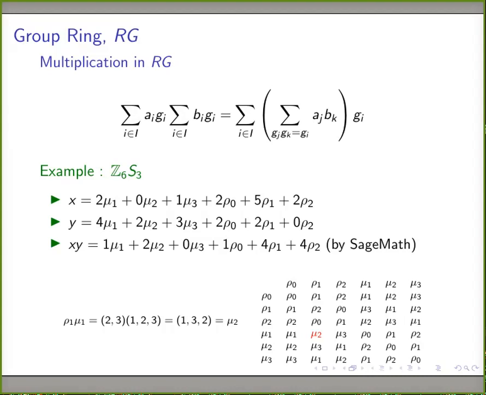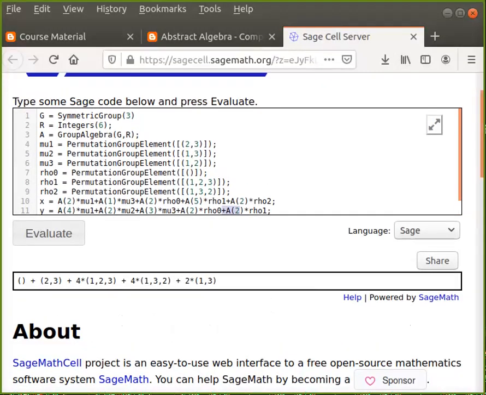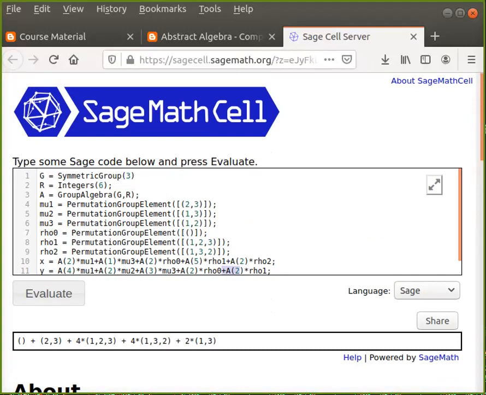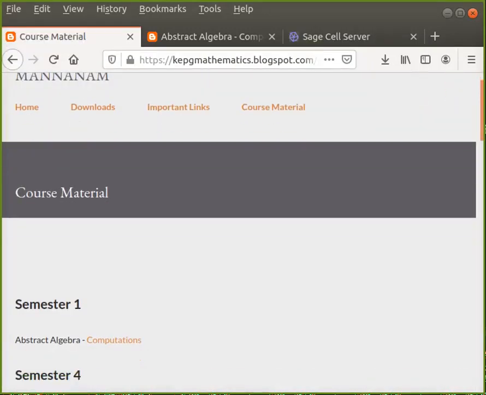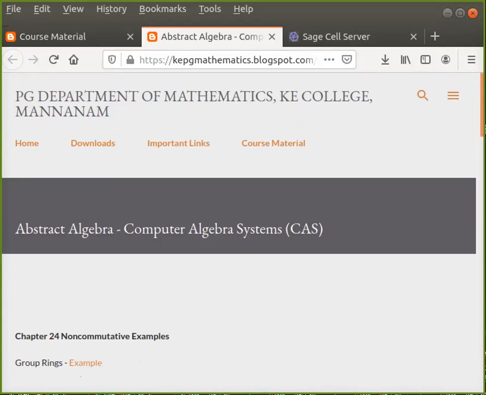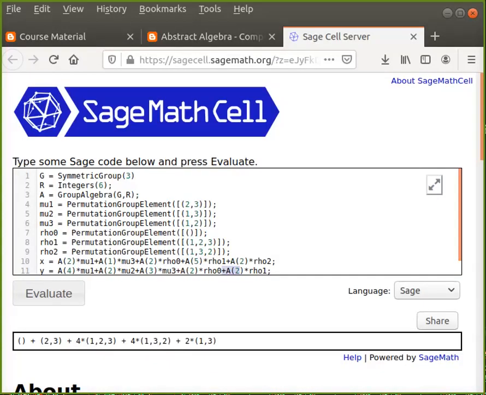How do we multiply these two terms? I can multiply these two terms with the help of a computer algebra system known by the name SageMath. So this is the page. I have updated our blog under course material. I have given semester 1 abstract algebra computations. If you click on this, you will come to this page, abstract algebra computer algebra systems, and I have given an example. If you click on this example, this page will come.